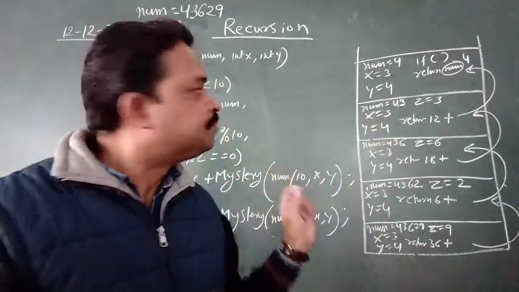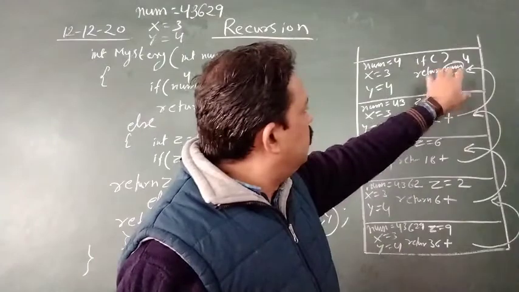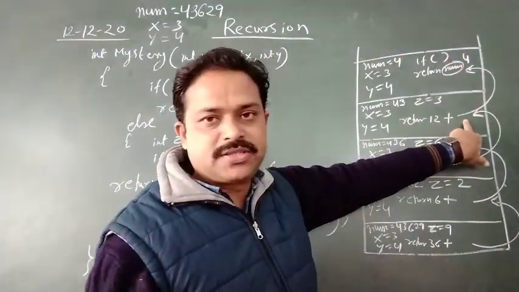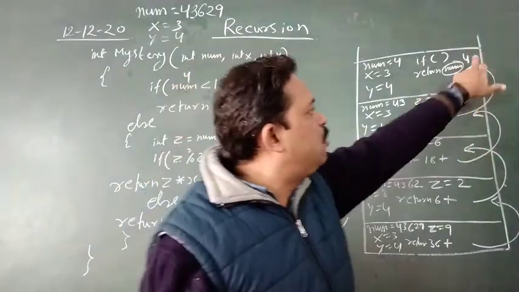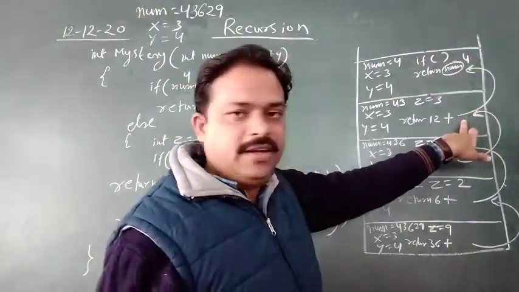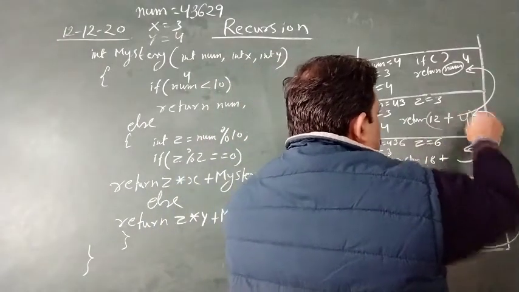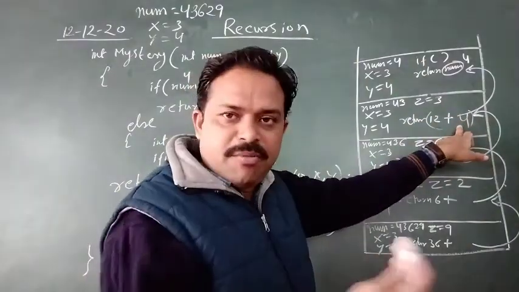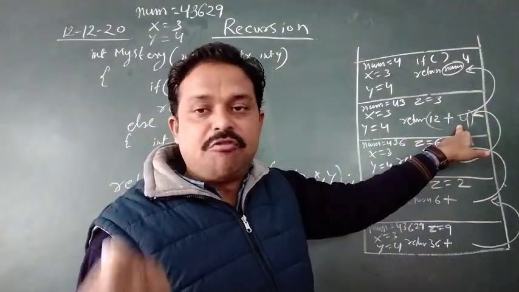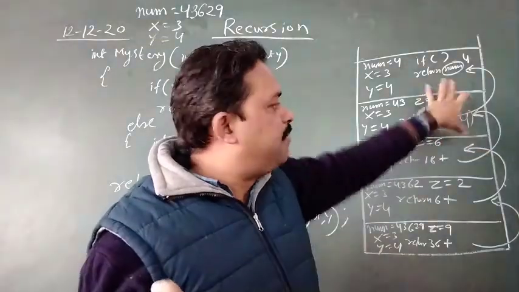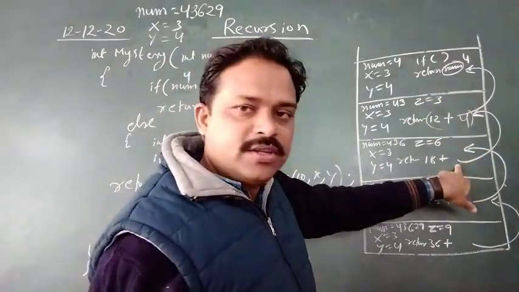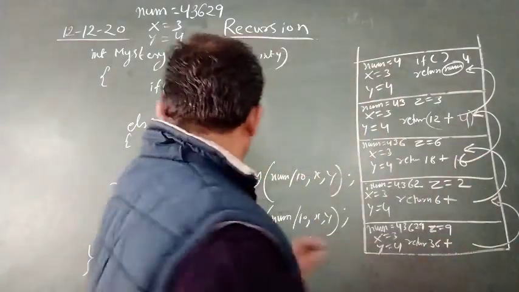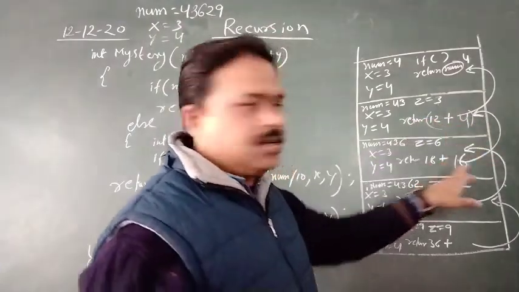Now look at the diagram here. From where this function has been called, from this place, so this value 4 will come here. So 12 plus 4 is 16. Return 16. Now from here again the value will go back to where this function has been called, so from here. Here you will receive 16. Yes, 12 plus 4. Is it clear?